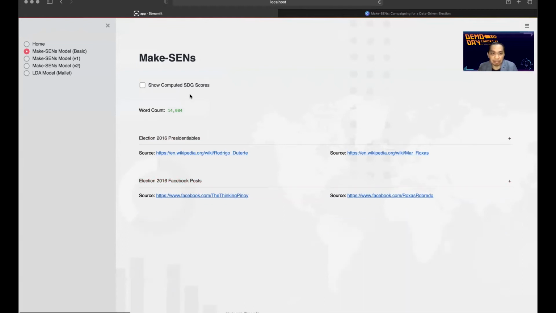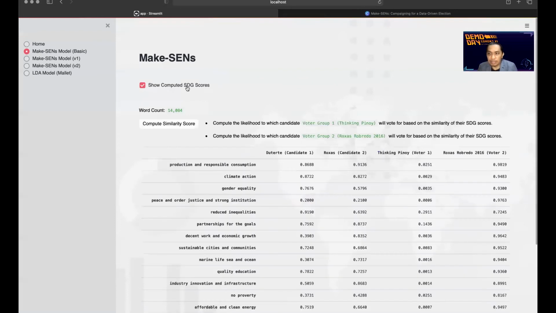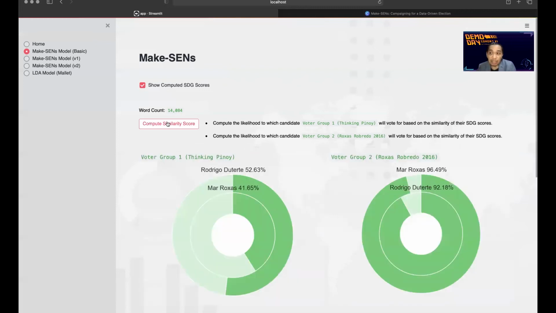So from that, the Make-SENs model will process about 14,000 words to compute for SDG scores. After the SDG scores are computed, the model can also compute the similarity score between the voter groups and the candidates. The similarity score means the likelihood by which each netizen or voter group will vote for a candidate, based on the similarity of their SDG scores with the candidates'. We can derive from the result that the Thinking Pinoy group will most likely vote for presidential candidate Duterte. On the other hand, the Rojas Robredo group will most likely vote for presidential candidate Roxas.